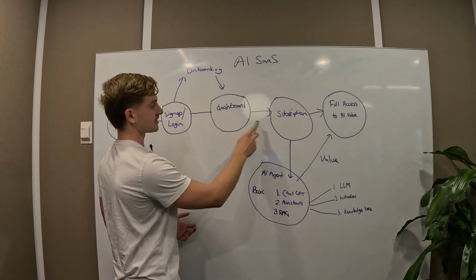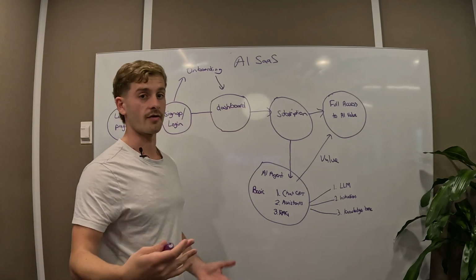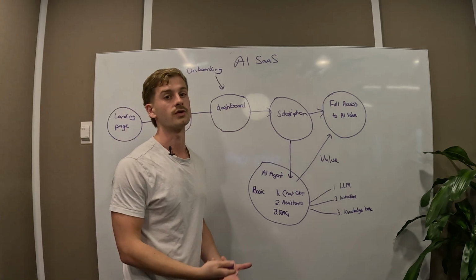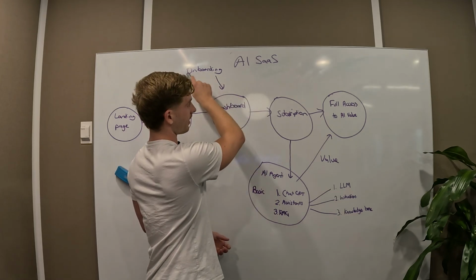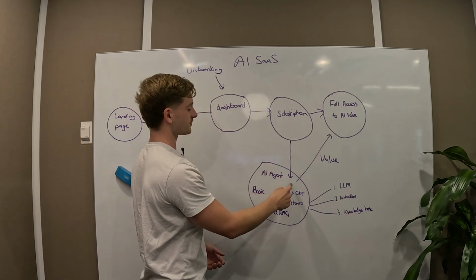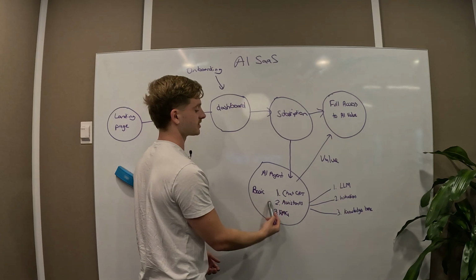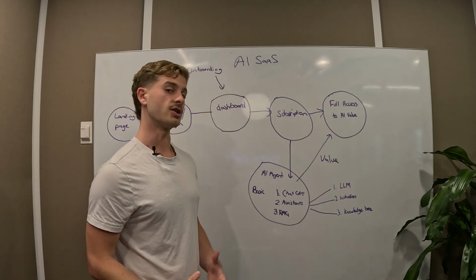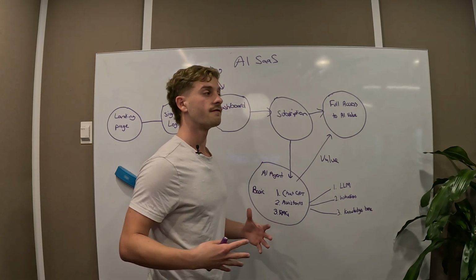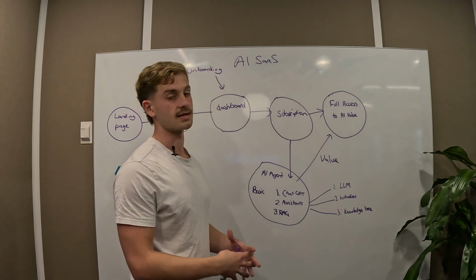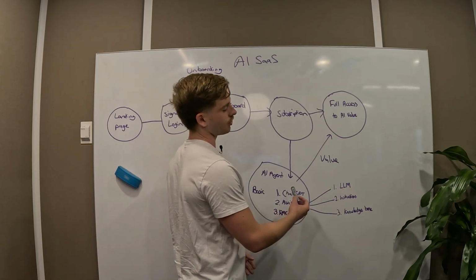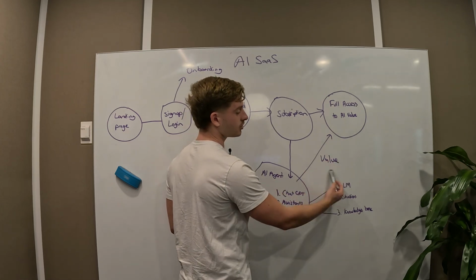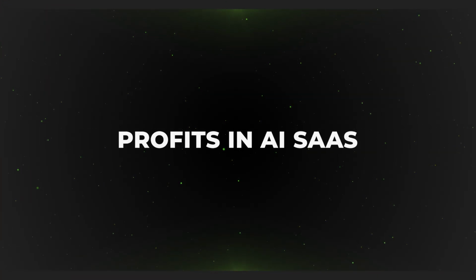Then what happens is they pay their subscription and they go to generate their report, which is the purpose of your SaaS application. So what happens is we now have their information. We send that information off to an AI agent, which is one of these three complexities usually. And then that AI agent takes that information, it uses it to generate some sort of focused output. In this case, it's a marketing campaign report, and it returns that to your application, which is the value to your client.